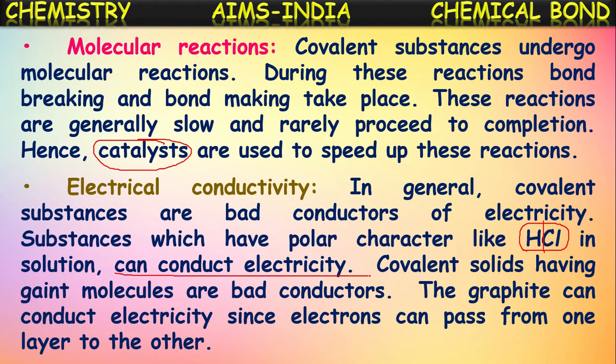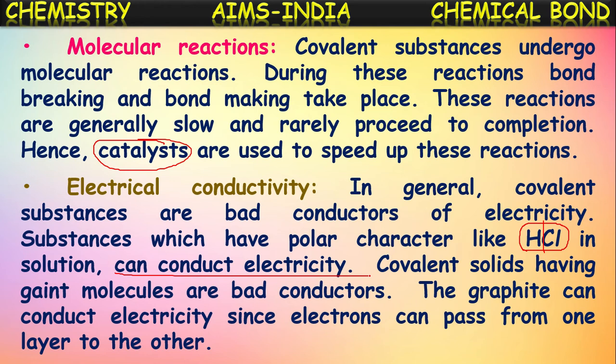One more giant structure is there, but it can conduct electricity among covalent compounds. That is graphite. Graphite can conduct electricity since electrons can pass from one layer to another layer. Graphite is also made up of giant structures of carbon, but it exists in the form of layers. In these layers, there are certain free electrons in the carbon atoms. These free electrons can pass from one layer to another in the graphite. So because of these free electrons in the carbon layers, graphite can conduct electricity, whereas diamond is a poor conductor of electricity.